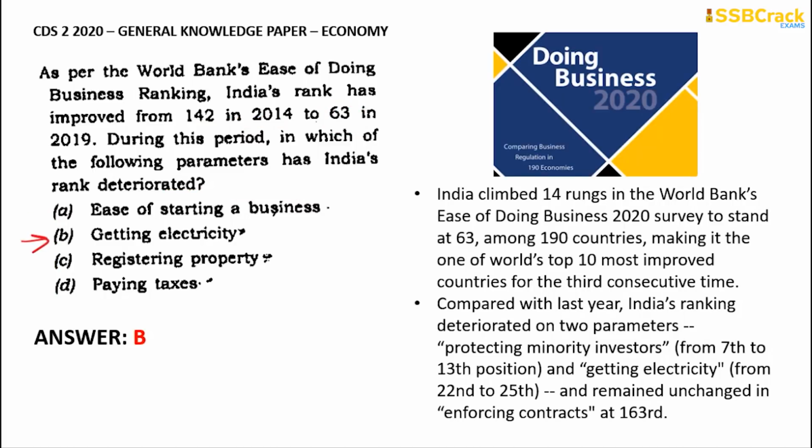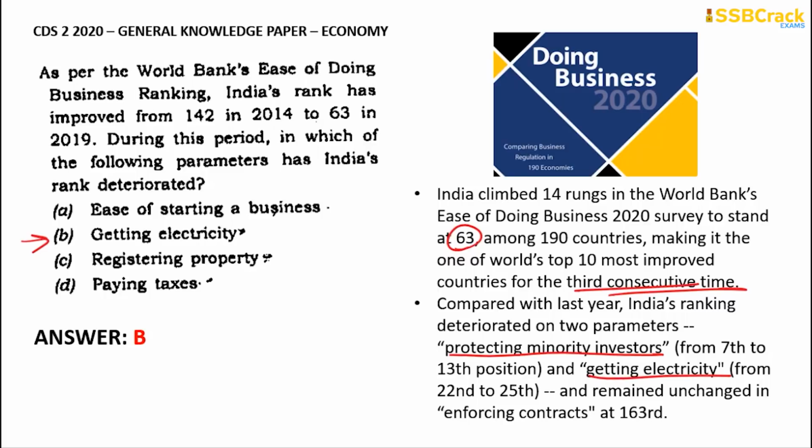Getting electricity was a problem in this particular parameter, and our rank deteriorated. India has climbed around 14 rungs in the World Bank's Ease of Doing Business survey to stand at 63 among 190 countries, making it one of the top 10 most improved countries for the third consecutive time. Compared with last year, our ranking deteriorated on 2 parameters. The first was protecting minority investors, which was not given in the options, and the second was getting electricity.